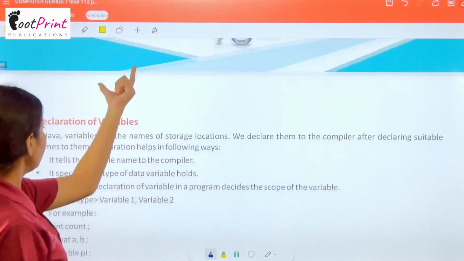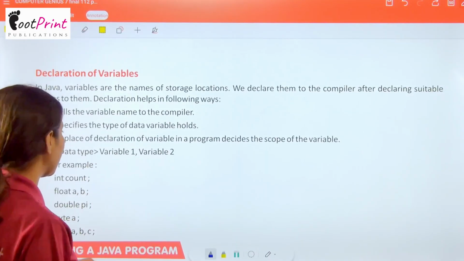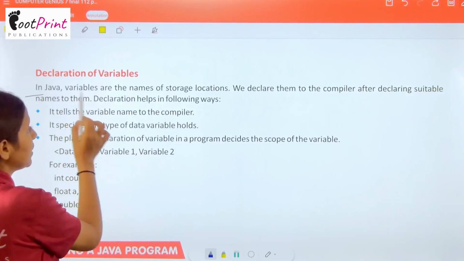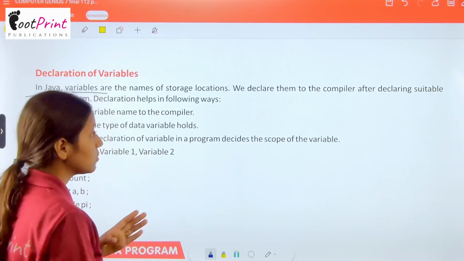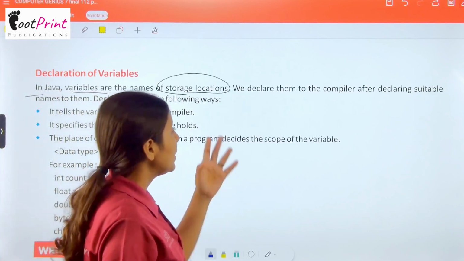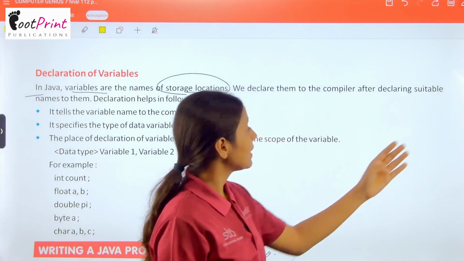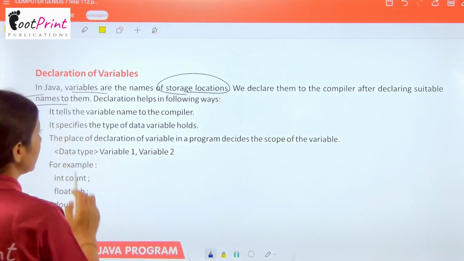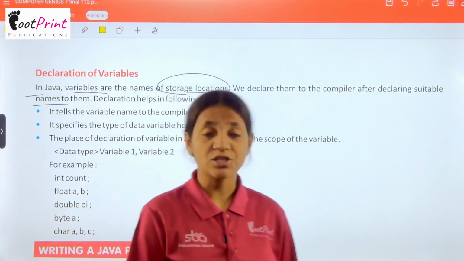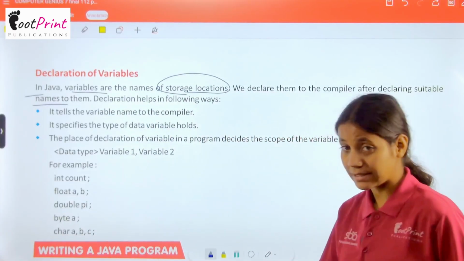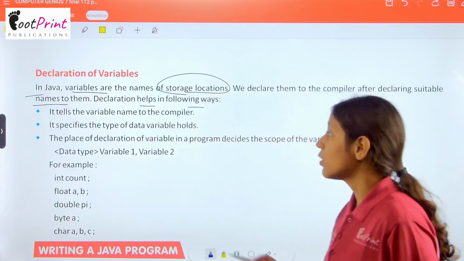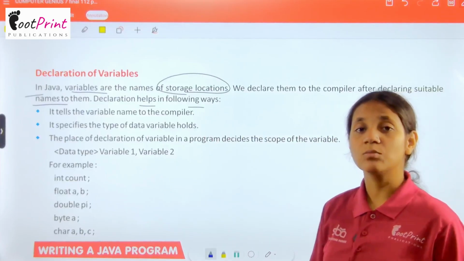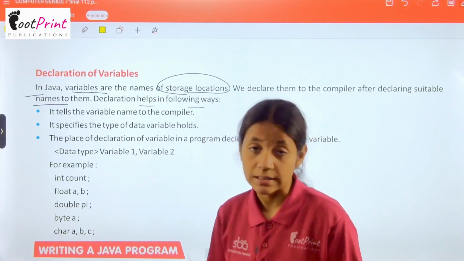Okay, then we have the declaration of variables. In Java, variables are the name of storage location. Okay, now we declare them to the compiler after declaring suitable names to them. अब हम उन्हें compiler कह देते हैं जब उनके नाम हम change कर लेते हैं. Declaration helps in following ways. अब declaration क्या है? एक तरीके से हम उसे declare कर रहे हैं, उसको define कर रहे हैं.